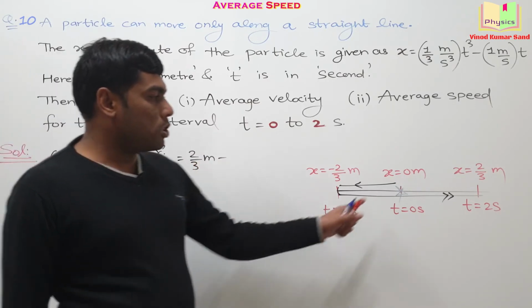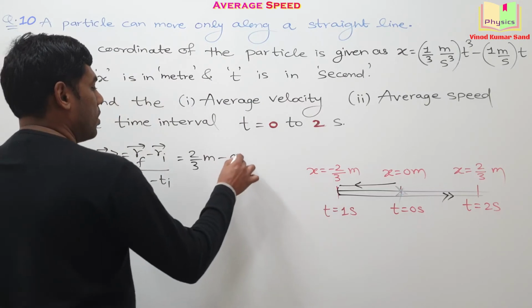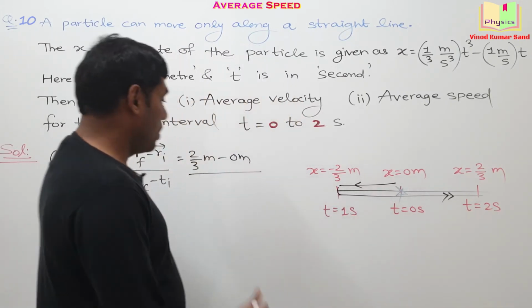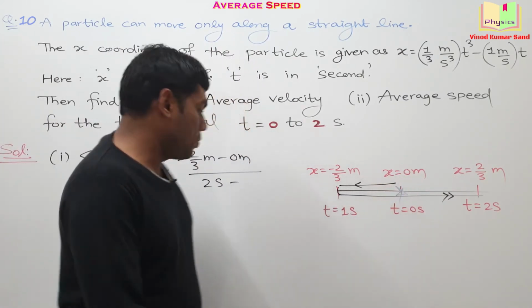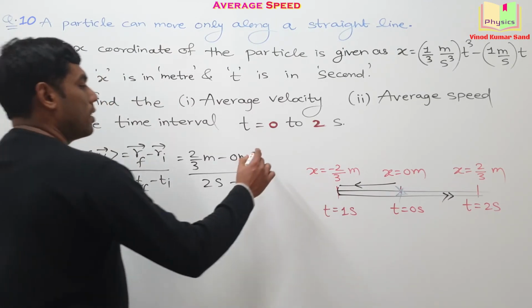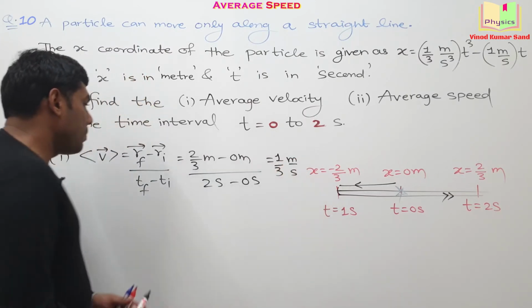The initial position of the particle is 0 meter. Particle started here. Divided by the final moment of time, which is 2 second. Initial moment of time is 0. Is it clear to you? On computing this, your answer comes out to be 1 by 3 meter per second.